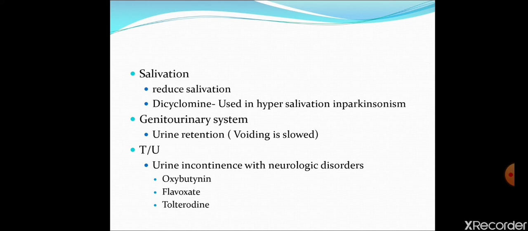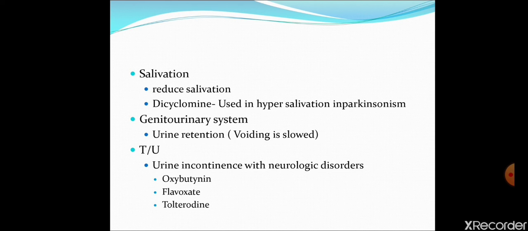This property of urine retention is used in treatment of urine incontinence with neurological disorders. Urine incontinence means the patient cannot hold urine. Urine is passed involuntarily. So in treatment of this condition, you have to retain urine in the bladder.